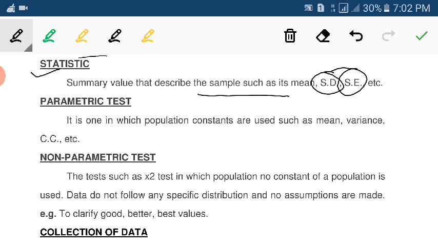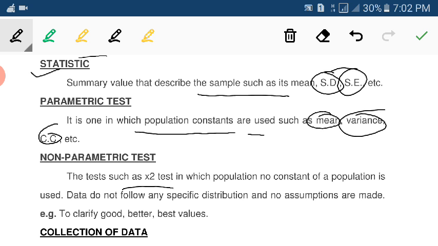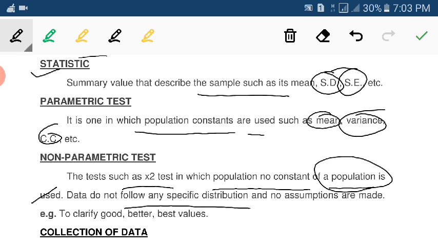Parametric test is one in which population constants are used, such as the mean, variance, CC, etc. Non-parametric test, such as the chi-square test, is one in which no constant of a population is used. The data do not follow any specific distribution and no assumptions are made to classify good, better and best values.